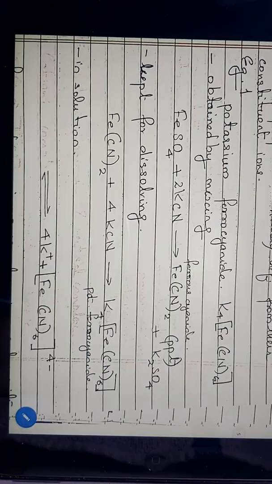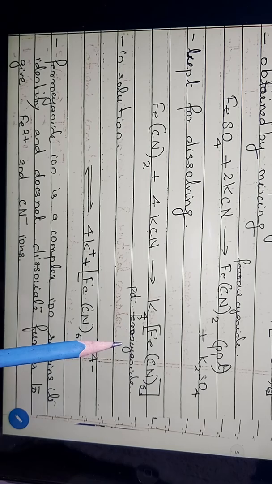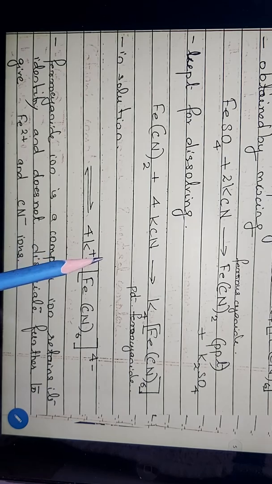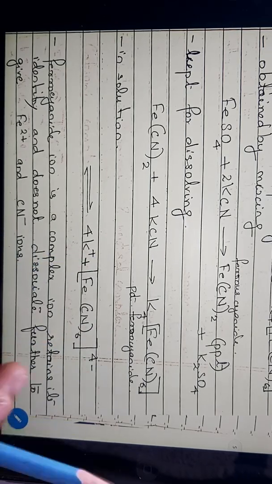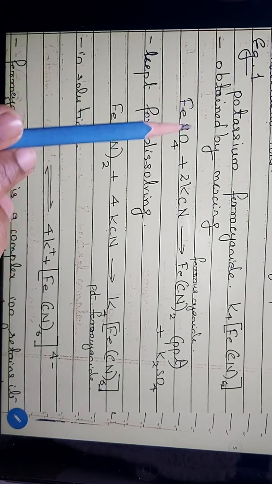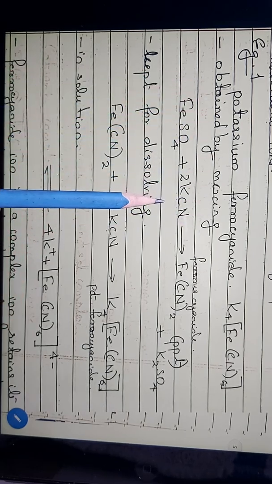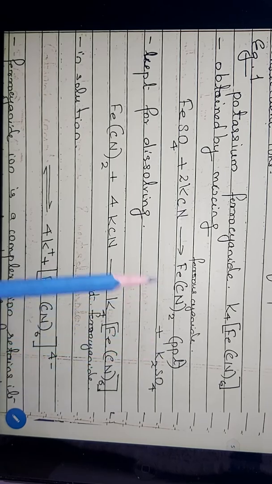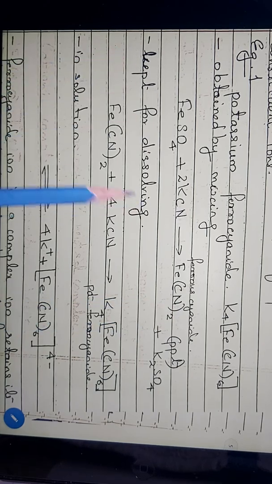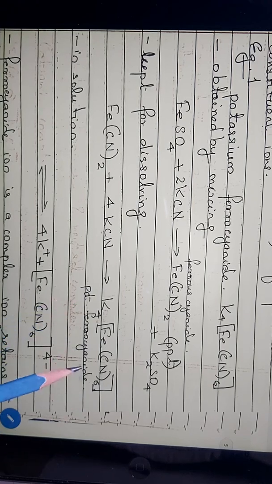So, potassium ferrocyanide in the solution. When it is in solution, what will happen? There will be ionization and dissociation: the potassium ion will be produced and the ferrocyanide ion will be produced. If we dissolve ferrous sulfate in water, there will be ferrous ion and sulfate ion, and here potassium ion and cyanide ion. Then these are allowed to combine to make a coordination complex. First ferrous cyanide is produced, and then again it is kept for dissolving, and finally it produces a complex addition compound, and that is potassium ferrocyanide.